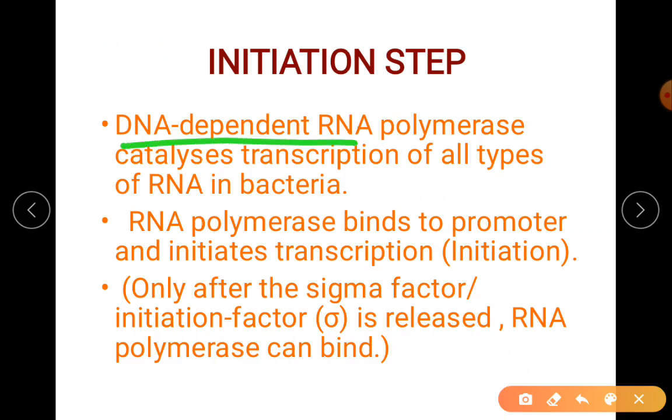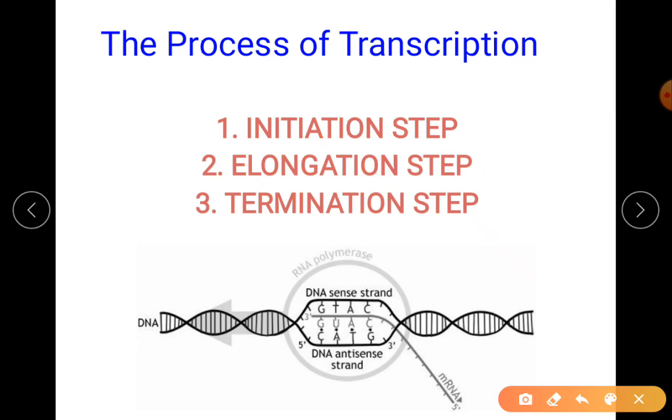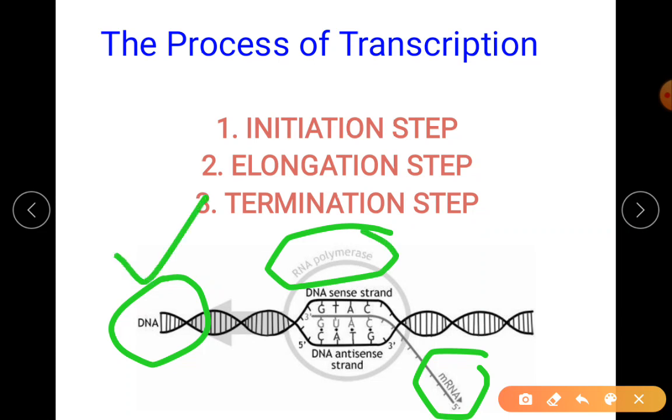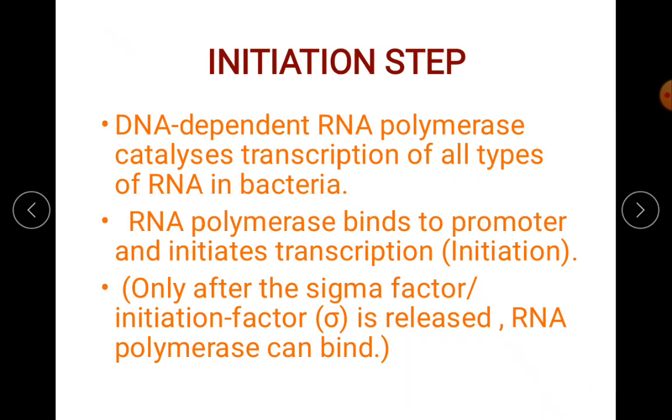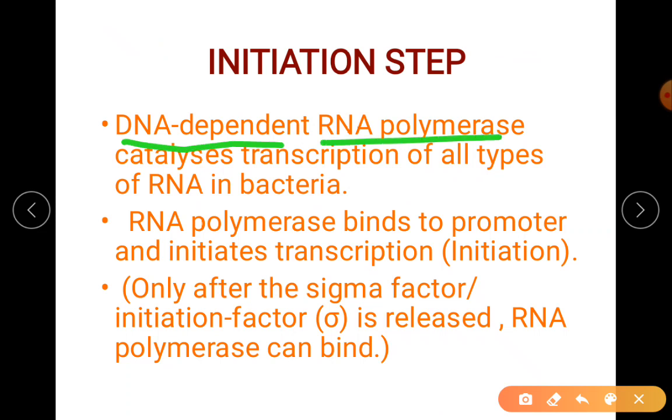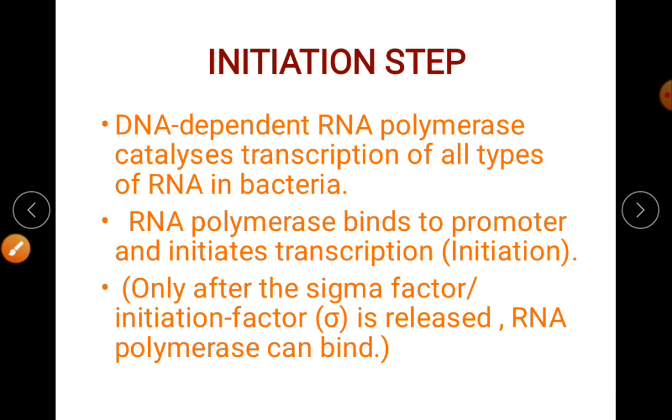DNA dependent RNA polymerase is the first enzyme which you have to remember. Why DNA dependent? Of course, it is on DNA that RNA is produced, right? And RNA polymerase is reading DNA to produce RNA. That's why we say the enzyme DNA dependent RNA polymerase. And what is the main function of it?